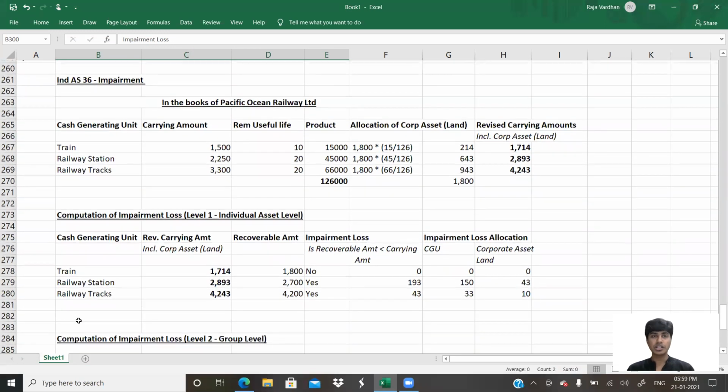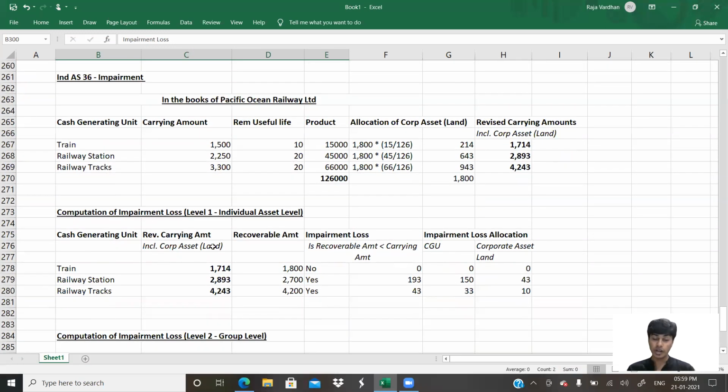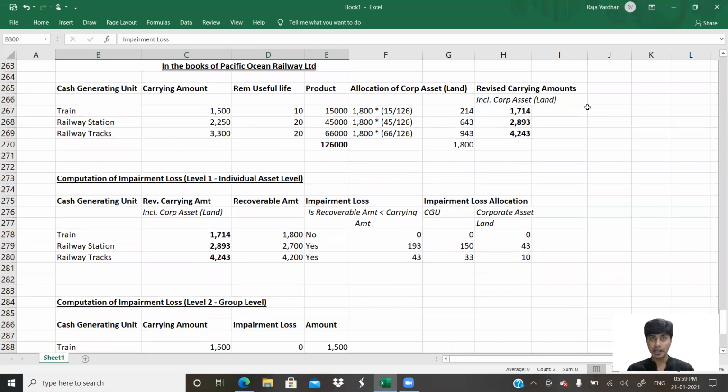So you start with allocation. The places where you could have gone wrong are forgetting the remaining useful life, and then forgetting the product in weights. The second thing is by mistake allocating to the building also. If you have done that also correctly, then you would be done here. And here you would have to note a very important point. Impairment loss has to be allocated to land and CGU separately.